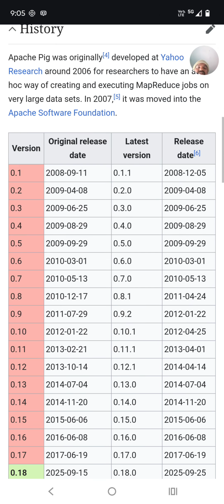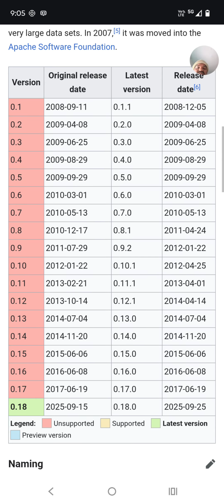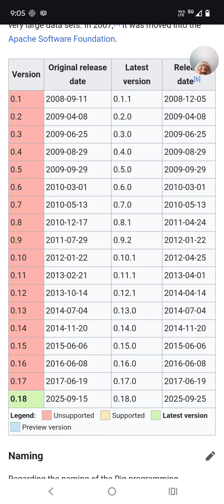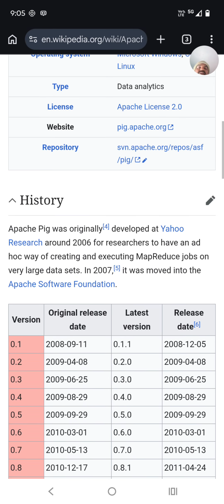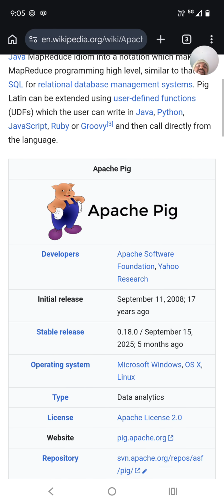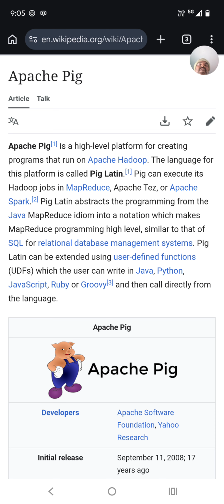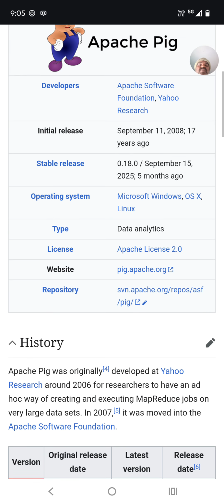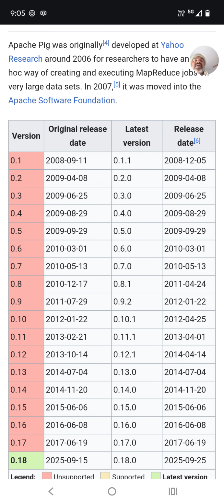The latest version is 0.18.0. Apache Pig, which is derived from Pig Latin, is very useful when you want to avoid writing all those Java MapReduce programs. I hope this video is useful for you, and thank you.